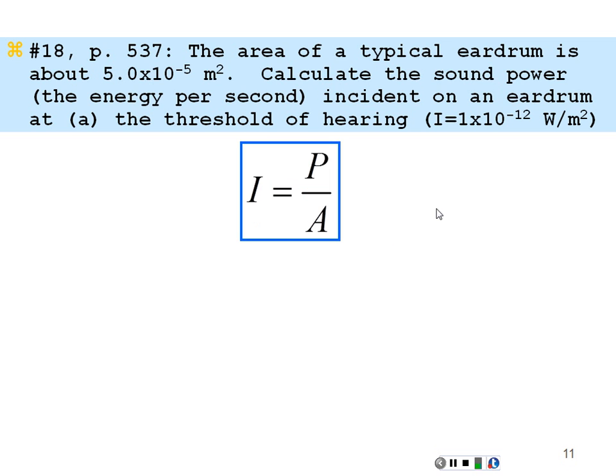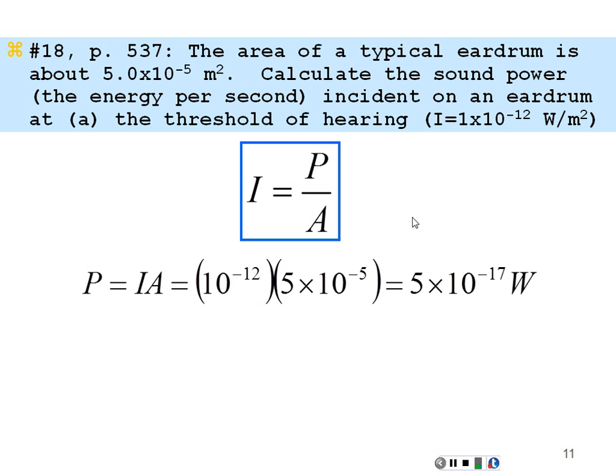Intensity equals power per area, so equivalently, power should equal intensity times area. And on the eardrum, that would be an intensity of 10 to the minus 12 watts per meter squared. Area of the eardrum is 5 times 10 to the minus 5 square meters. So that is a power of 5 times 10 to the minus 17 joules per second, or watts. So that is a very small signal that your eardrum would be able to discern.